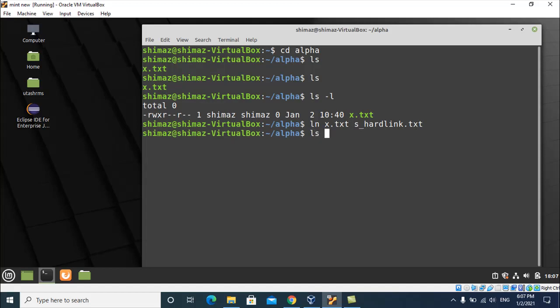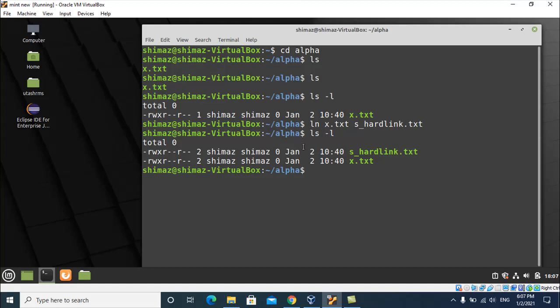Now ls -l, you can see there are two files. One is x.txt and another one is hardlink.txt. If you see earlier, when we did not create the link, x.txt, after the file permission, you know already we have discussed this, you see some number right here, 1, that is called link associated with the file.